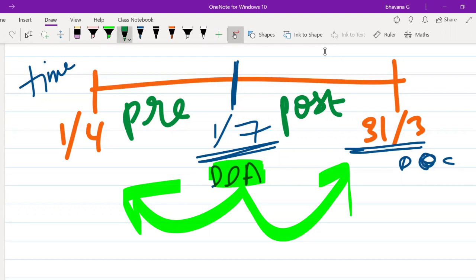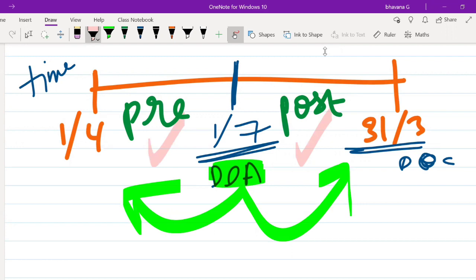The day after your acquisition is known as your post-acquisition period. I hope what is pre-acquisition and post-acquisition is clear to you all.